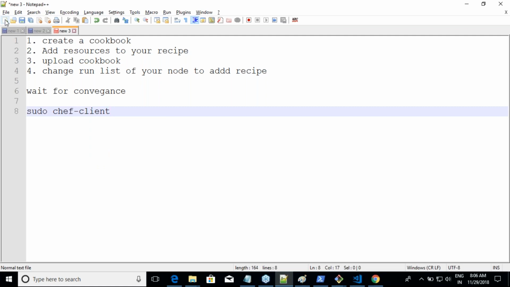And now one last statement which I want to make is, for you to add your resources to your cookbook, you need to be good at manual steps. I'm not saying good at Linux. I'm saying whatever you are trying to do, you should know how to do it manually. Tomorrow, let us assume that from Chef you are trying to install some server. The first thing is not Chef. The first thing is you should know how to do that activity manually from the command line. So we will take this basic learning and try to write some more cookbooks in our next class.